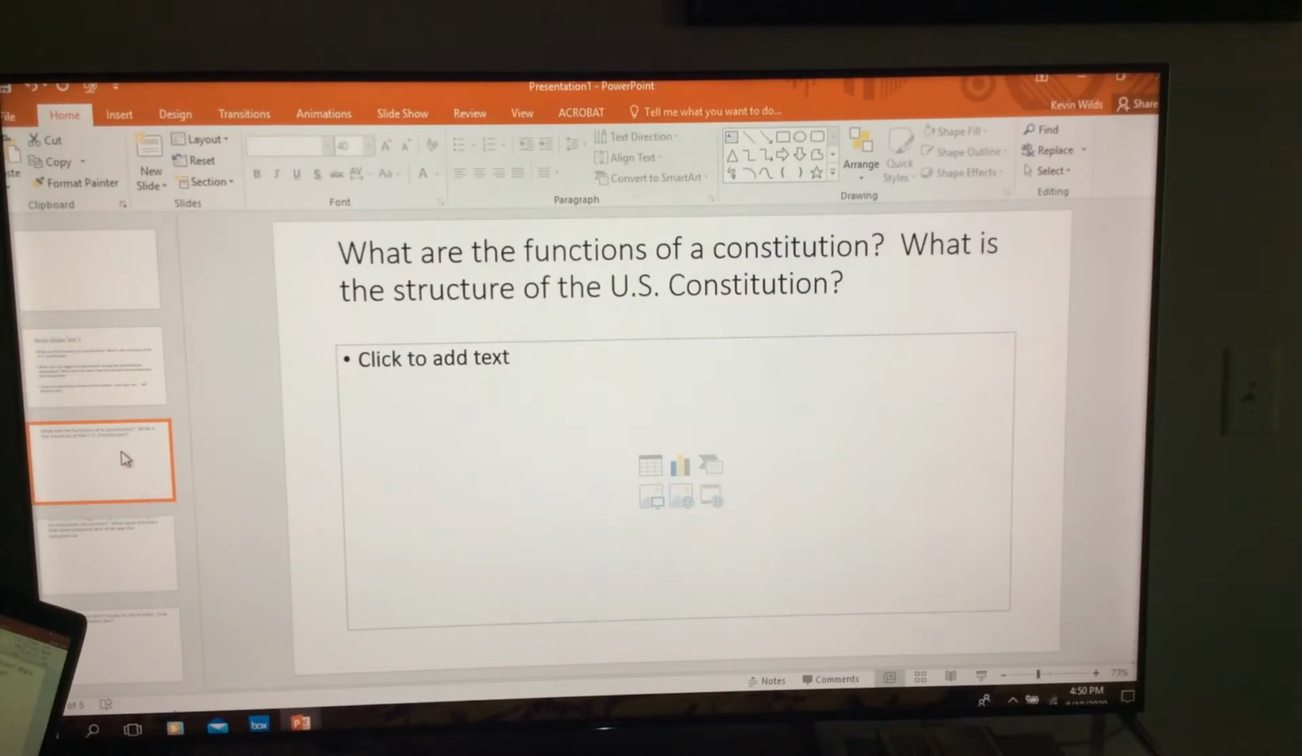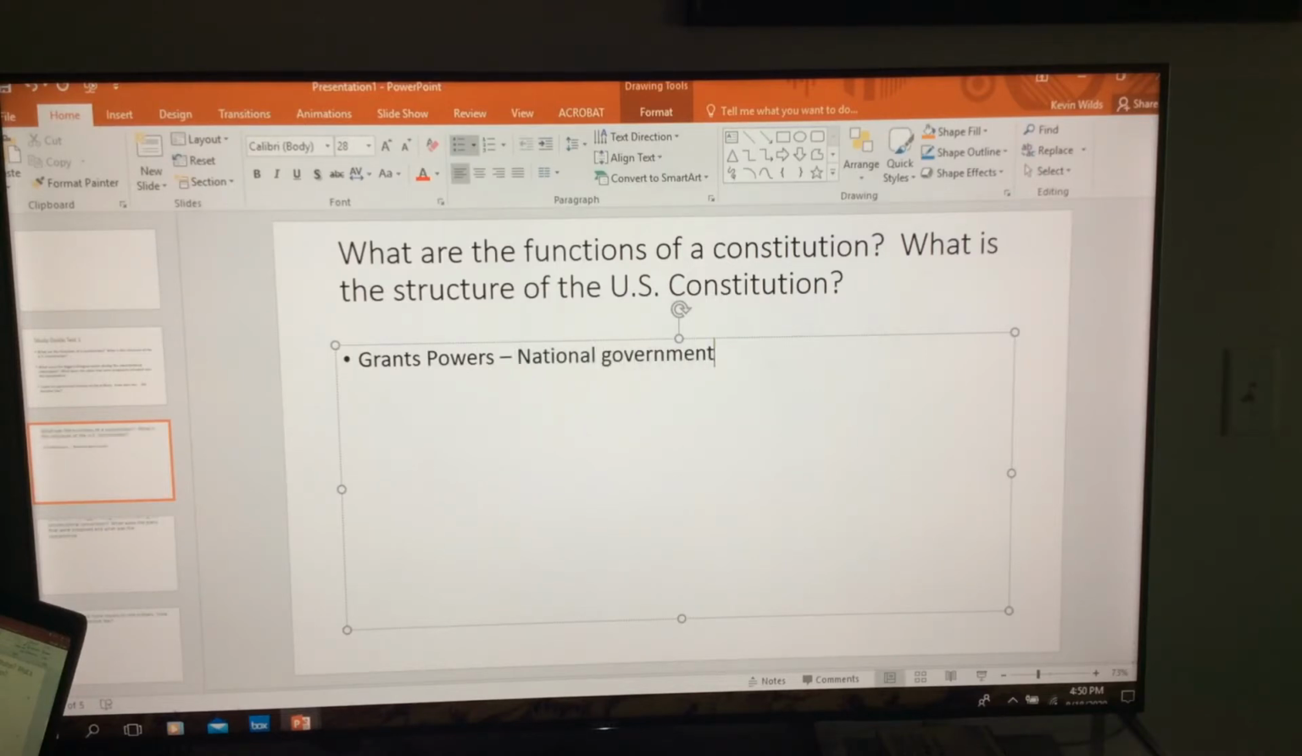So what are the functions of the Constitution? What was the structure of the U.S. Constitution? For this, I'm looking for three things to talk about. One function is it grants powers. Who does it grant power to? The national government. And it limits powers. Whose powers does it limit? The national government. And then outlines the structure of government is the third.